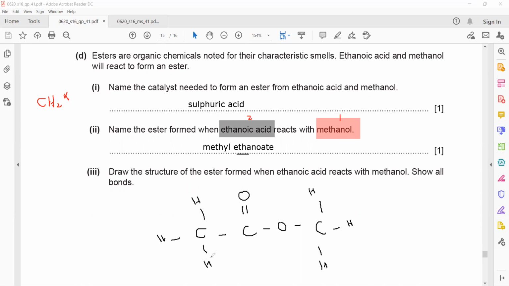Drawing the structure of the ester: the part which is connected with oxygen comes from the alcohol, and because the alcohol was methanol, it should have 1 carbon. And the part which comes from the acid is ethanoic acid, so it should have 2 carbon atoms.